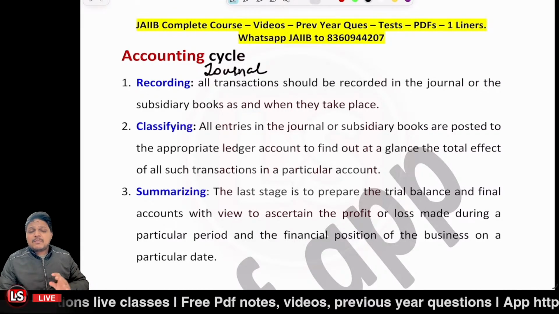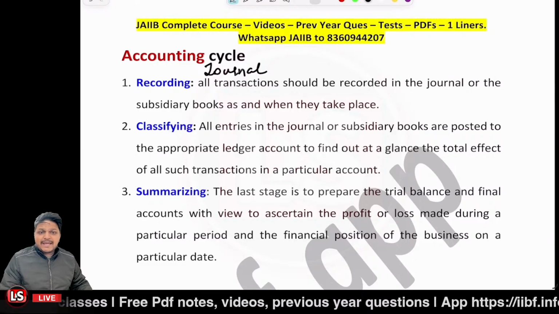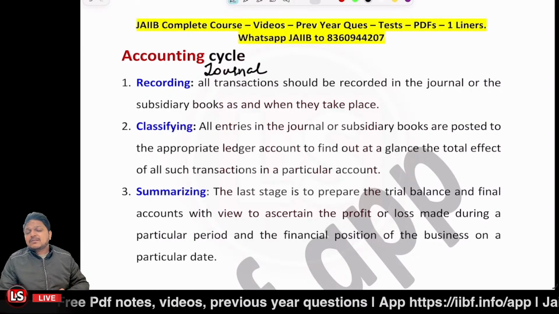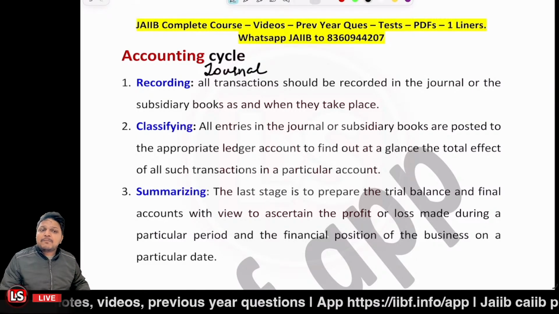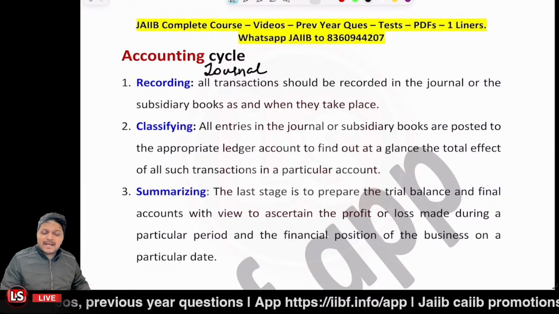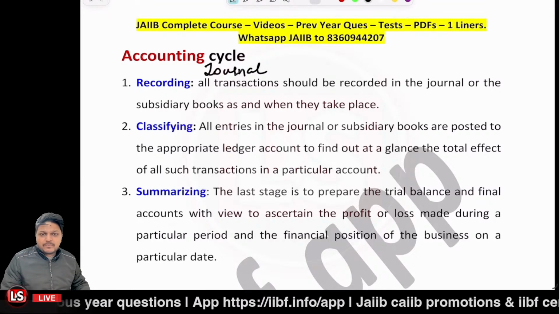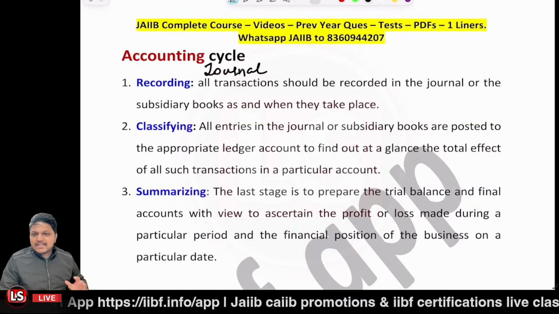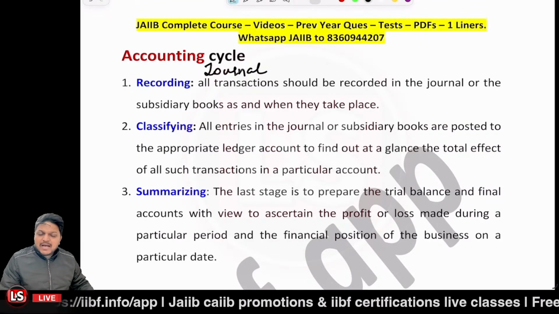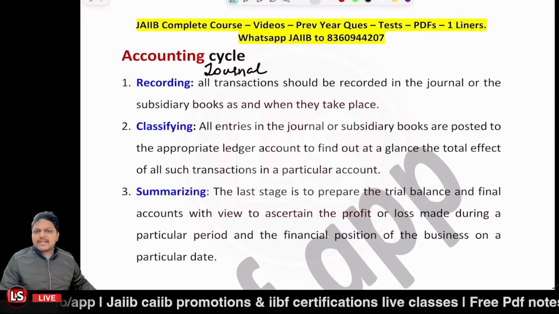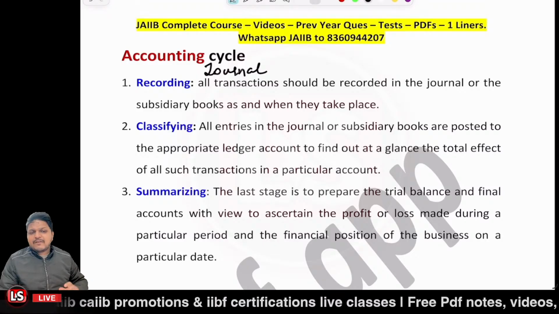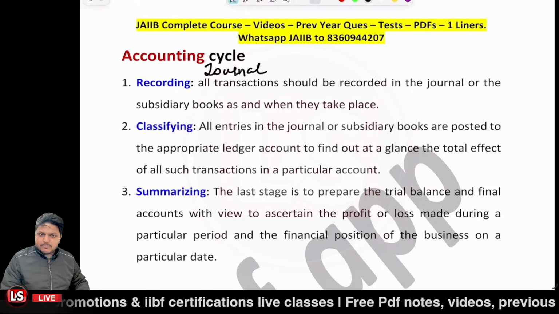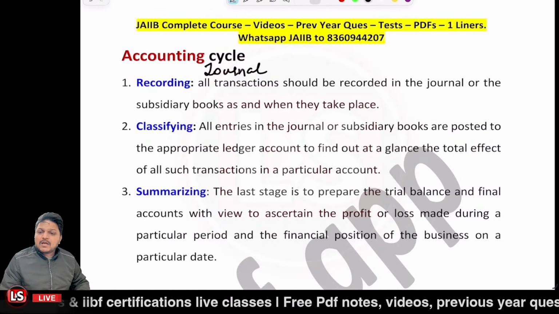And once you are done preparing the trial balance, then you'll be preparing the final statements, like profit and loss account and balance sheet can be prepared out of it, right? So the step starts with the journal, leads to the ledger, after that trial balance and the final statements. This particular thought we have been talking about from the very first video. I hope that you must have understood how it works.